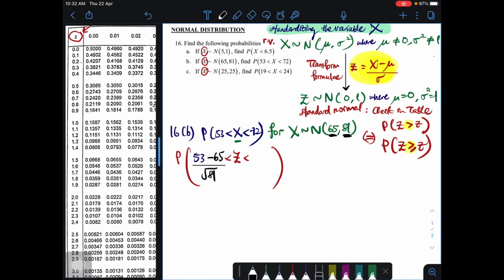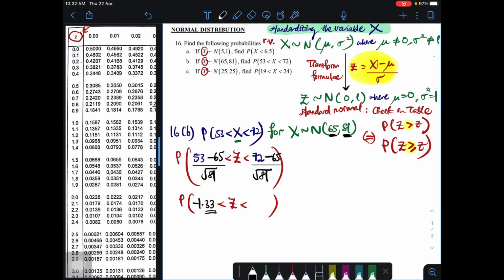Standard deviation adalah square root of 81. And then here on the right hand side, you have 72 minus with mu, iaitu 65 divided by square root of 81. Negative 1.33.